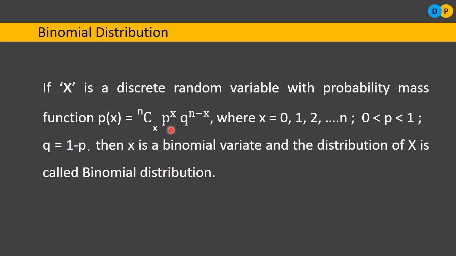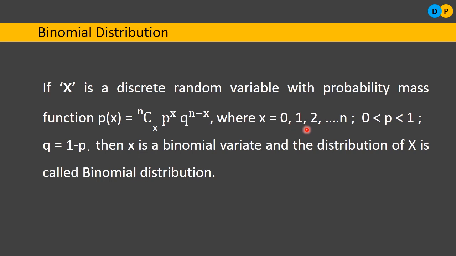And what is the probability of success p value? What is the range of this p value? It lies between 0 and 1. That is the range of the probability p. And what will be q? q is nothing but 1 minus p. Then this x can be referred to as a binomial variate, and the distribution of such x is called binomial distribution. One more important thing: in binomial distribution, how many trials will we be conducting? We will be conducting n independent Bernoulli trials. You can notice here.